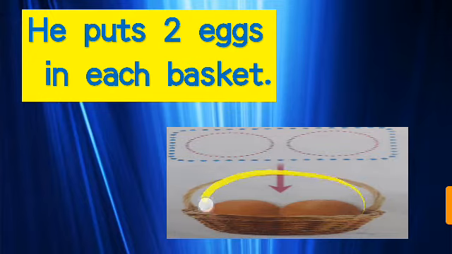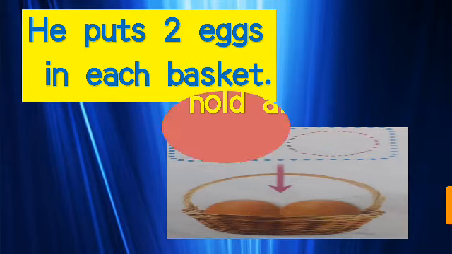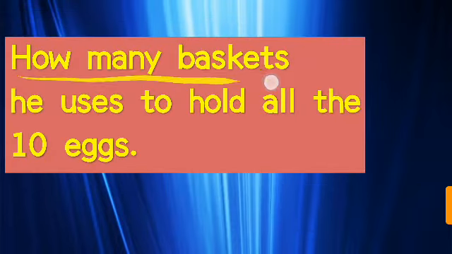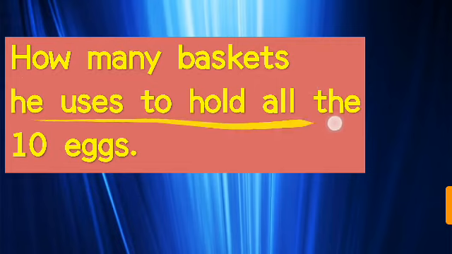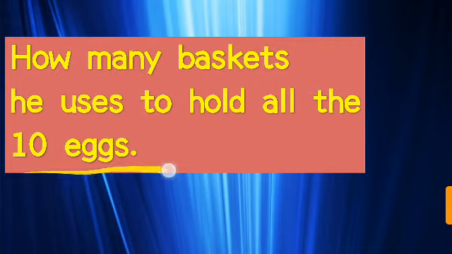This is a basket and he puts 2 eggs in each basket. How many baskets does he use to hold all the 10 eggs? Okay. Now here we have to find out how many baskets he needs to put all 10 eggs equally.